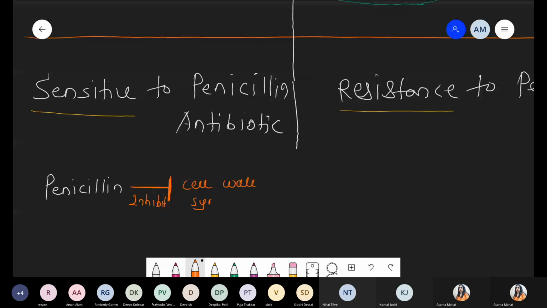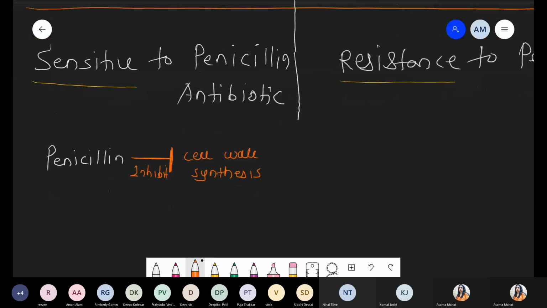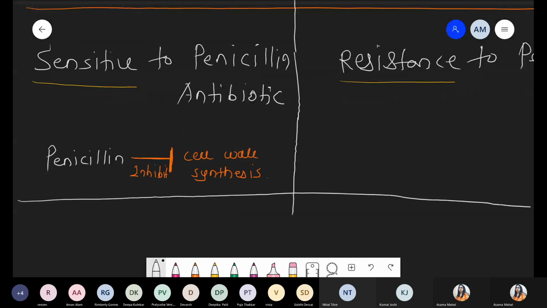It can inhibit cell wall synthesis, or simply you can say it can inhibit the peptidoglycan. So definitely, if there is no synthesis of peptidoglycan, ultimately no bacteria can survive. So that's why we can say gram-positive bacteria are sensitive to penicillin, but gram-negative bacteria are resistant to penicillin, because cell wall synthesis stops, no doubt, but now there is one extra layer present, that is lipopolysaccharide. That's why we can say these are resistant.